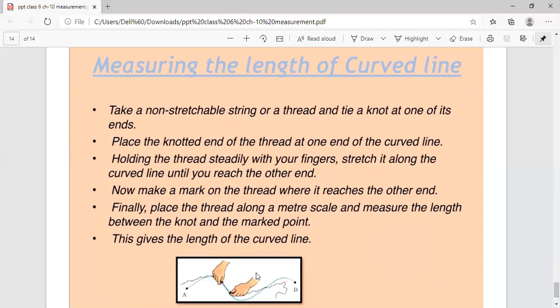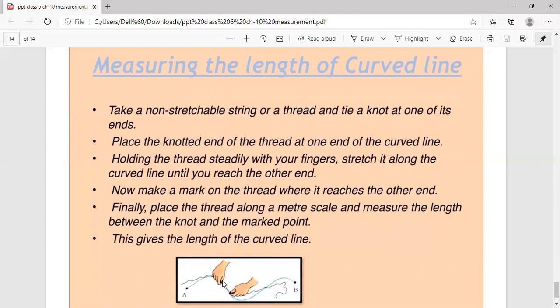I think it's very clear to you and it's very simple. If there is a curved line, then by using a non-stretchable string or a thread, we can measure the length of the curved line. In the same way, if you want to measure the diameter of the tree, then with the help of a thread, tell your friend to hold the thread at one end and you can go around the tree and measure with the help of the thread.